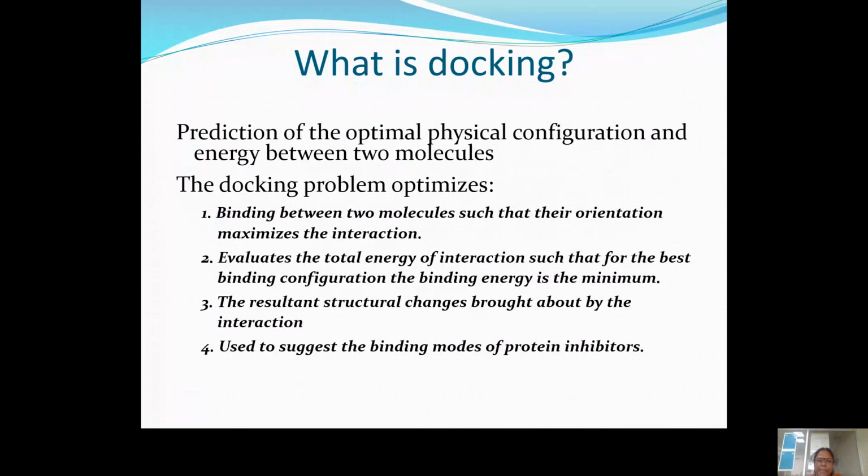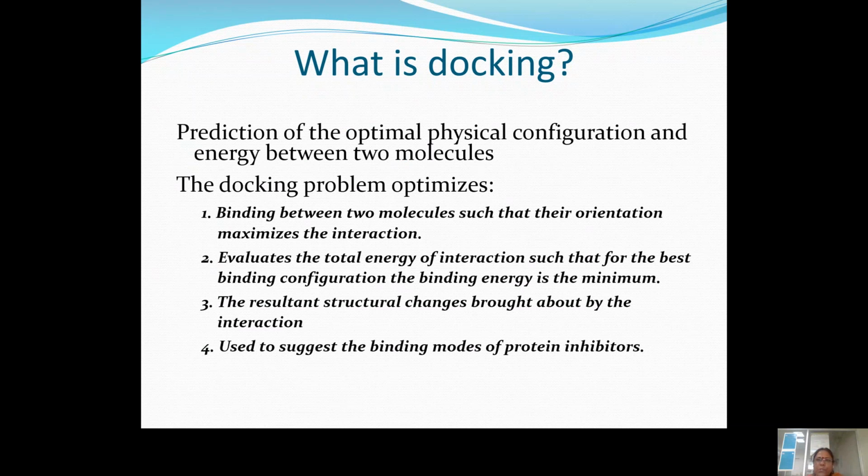When any two molecules interact with each other, energy is exhibited. That energy has to be minimized. Next, the resultant structural changes brought about by the interactions, and then the binding modes of protein inhibitors. These are the different problems which can be optimized by our docking studies.